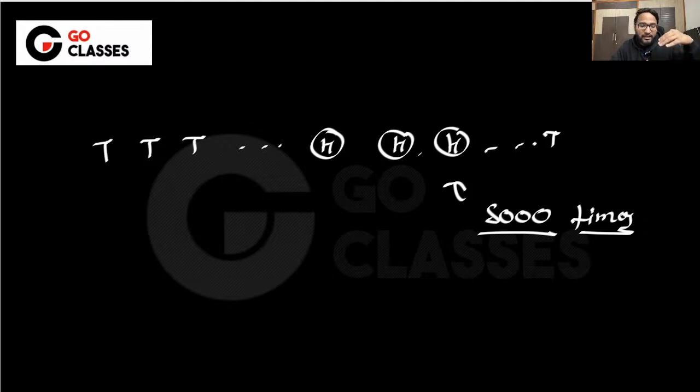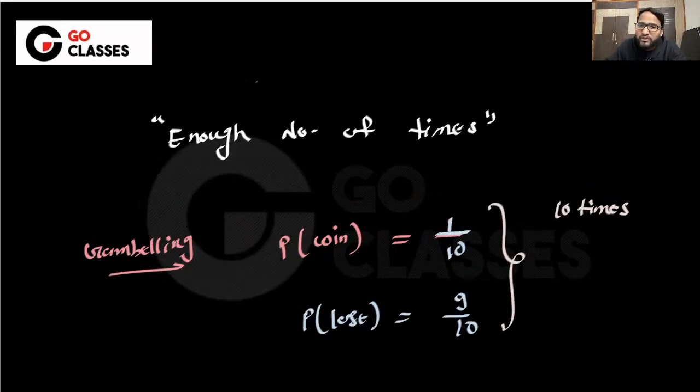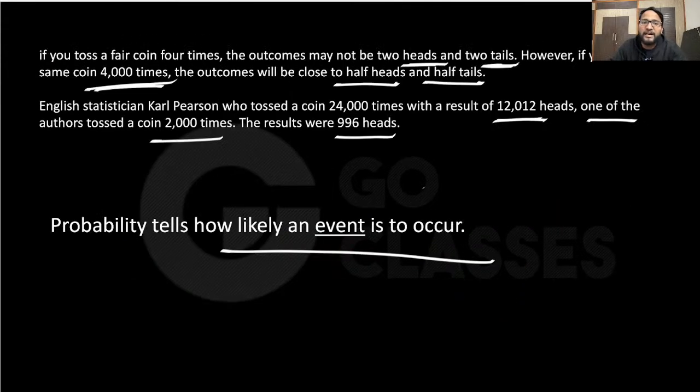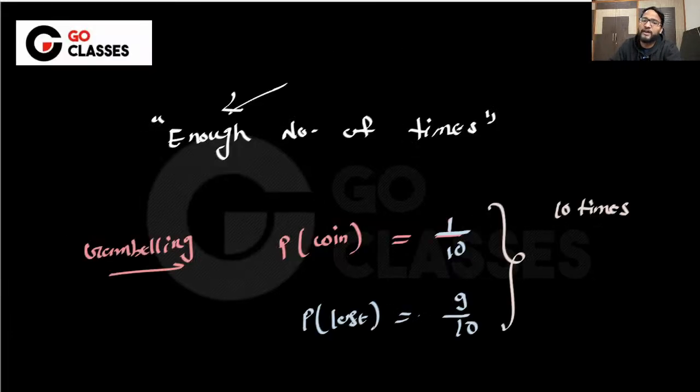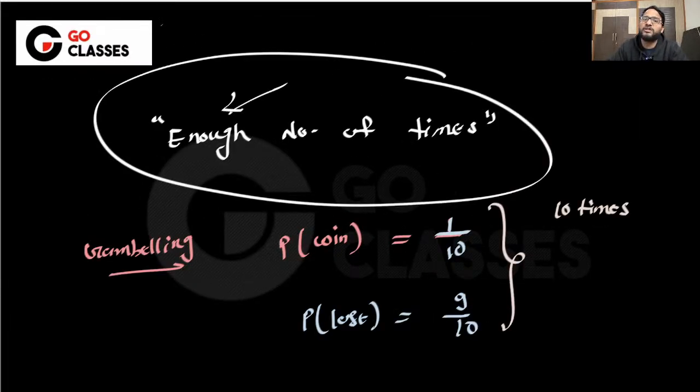I will say that whatever I'm saying is enough is actually just a theoretical number. You cannot say that okay, 2000 is enough, 5000 is enough. But practically, people actually tossed 24000 times and got 12000 heads. Similarly, someone tossed it 2000 times and got 996 heads. So practically it doesn't happen, to be honest. The probability is 1 by 2, and it may happen that you deviate, but it doesn't mean the probability is lying to you. It is just that you might not have tossed it enough number of times.